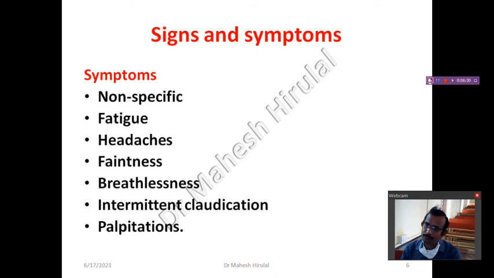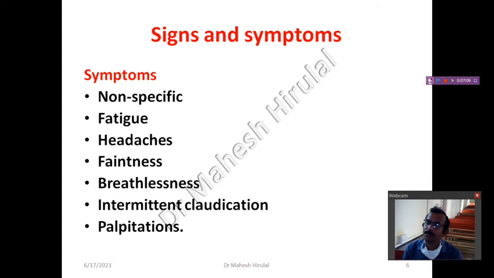So the patient will show some non-specific symptoms like fatigue, headache, faintness. The patient will come and tell that I have continuous fatigue, or headaches, or faintness, or sudden darkness. Then you can think that the person may be suffering from anemia. Breathlessness: if severe anemia has started, then the person will start having breathlessness because the oxygen carrying capacity is reduced, but the demand is more, so breathlessness starts.